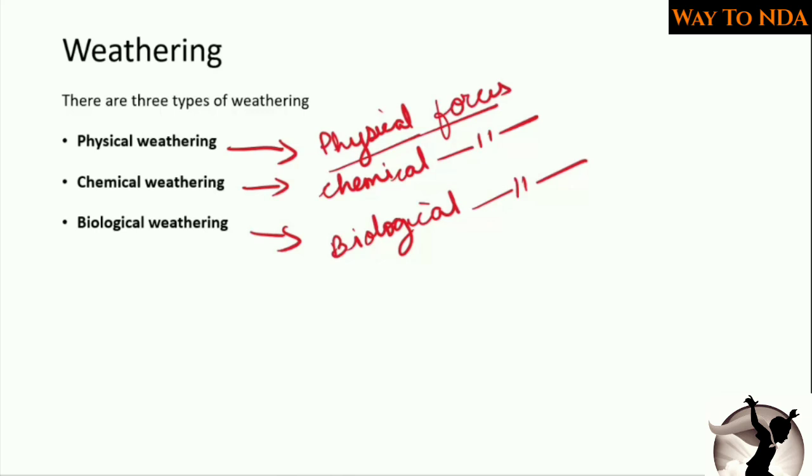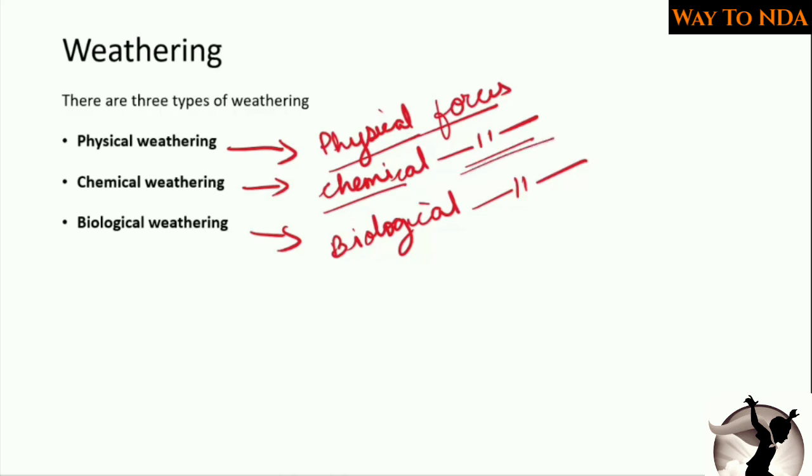The alteration which comes through the wind, the ice, the water is called physical weathering. Now in chemical weathering, the forces working are chemicals: the chemicals present in the rocks or structures themselves, or in the water falling on that rock or structure.